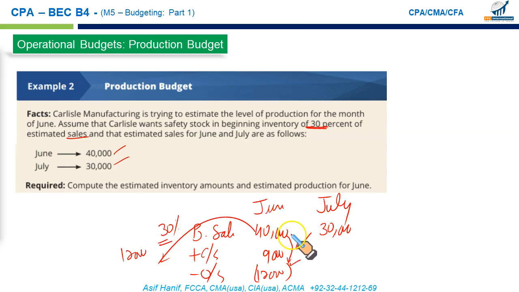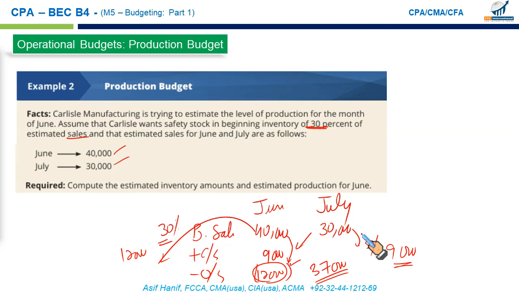Nonetheless, I've got my production budget 40 plus 9, 49. 49 less 12, it means my planned production for the month of June is going to be 37,000, and 12,000 is the opening stock for the month of June, and 9,000 will be the closing stock of June, because next period sales 30% will be my closing stock and next period's 30% will be next period's opening stock. And that's true. My current period's closing stock 9,000 will be the opening stock for the next period, which is again 30% of 30,000.